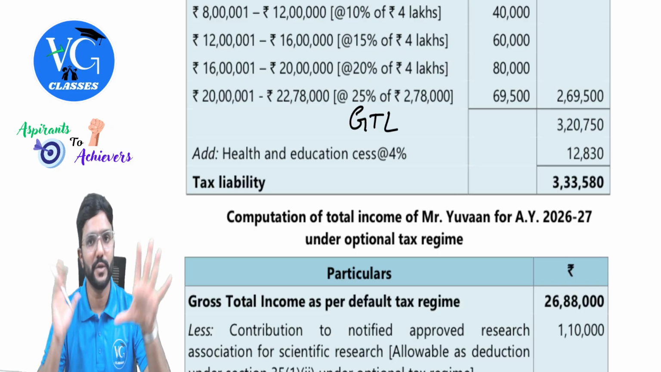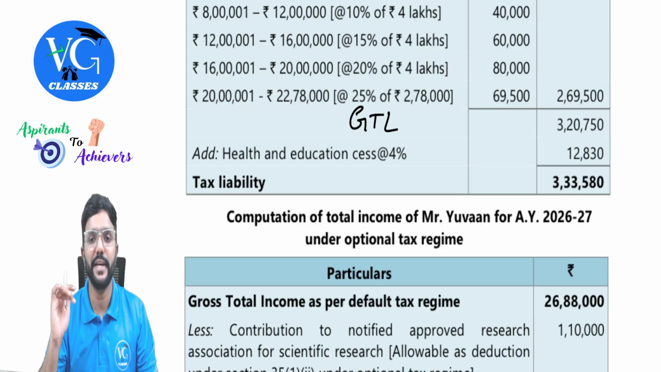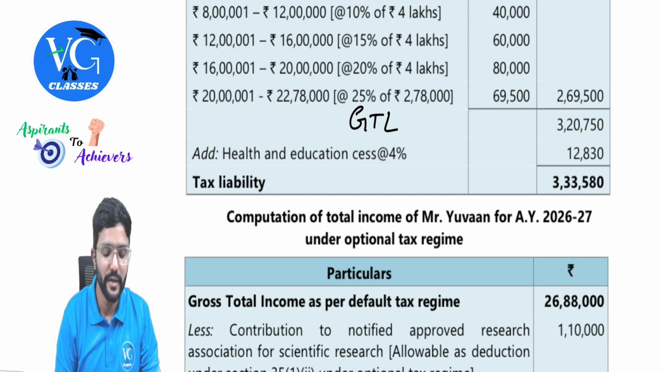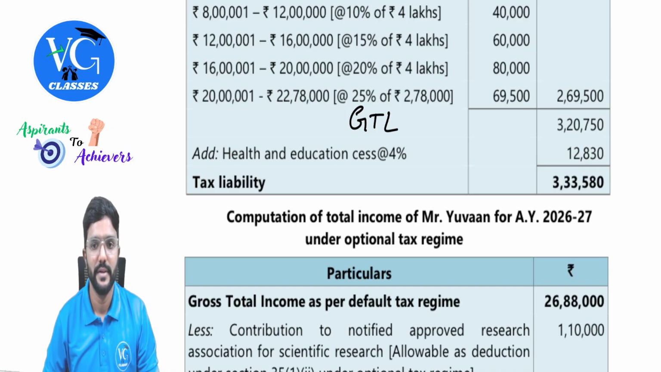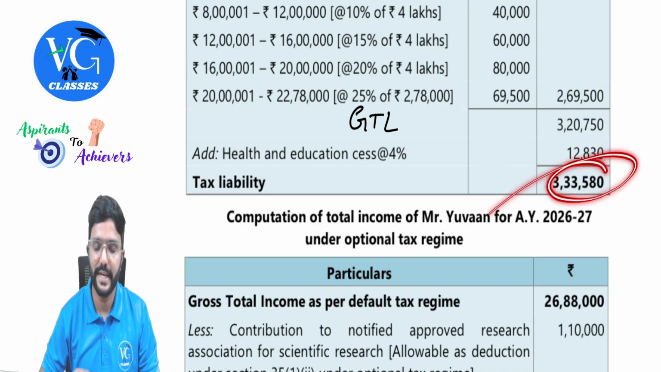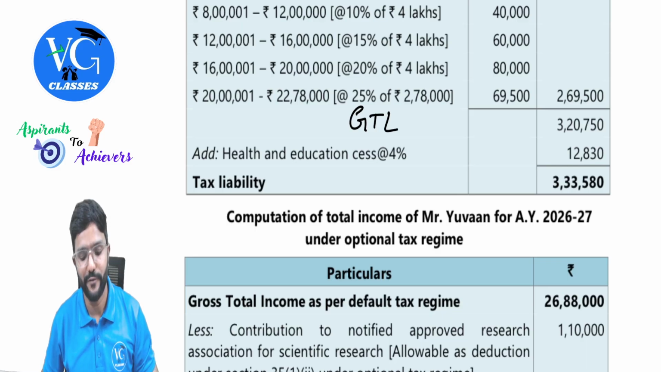3,20,750, no rebate, no surcharge. So straight away add health and education cess at 4%. You will get the total tax liability 3,33,580, guys. So no need to round off. It is already taken care. Okay. This is under default regime.